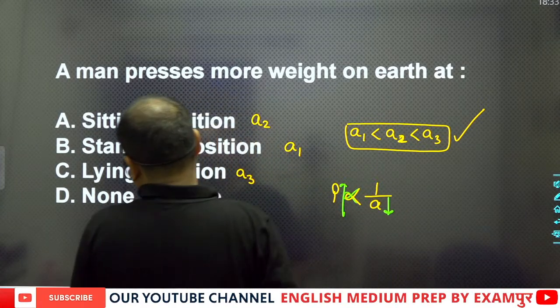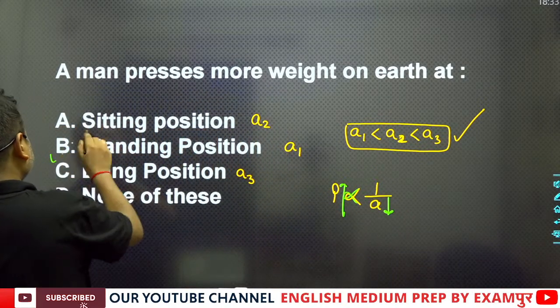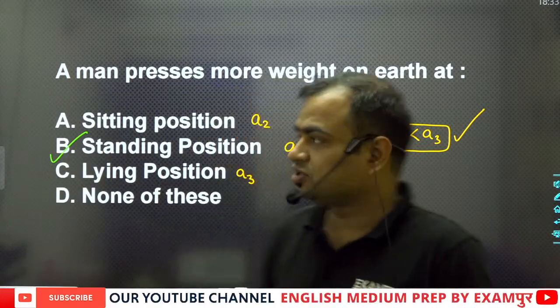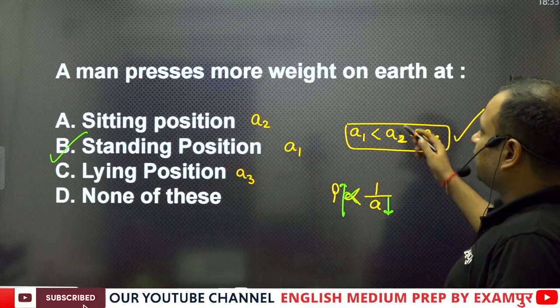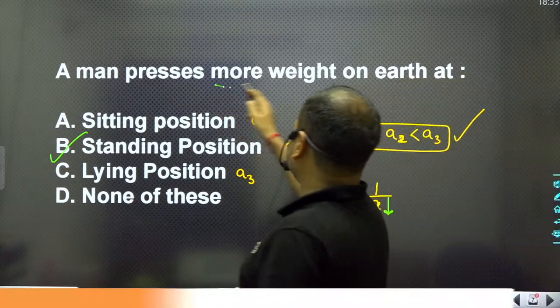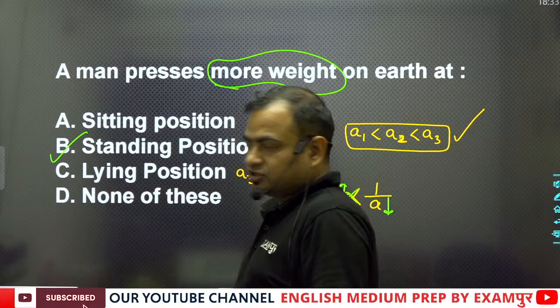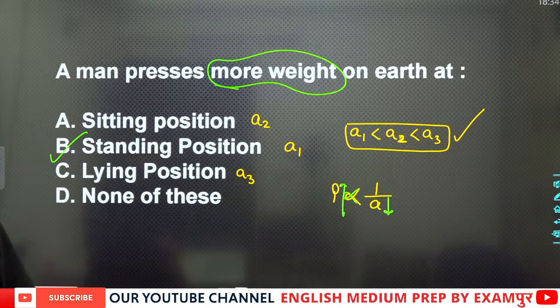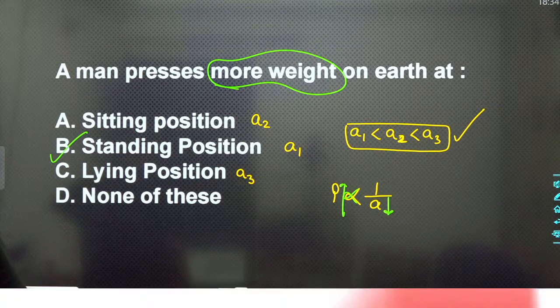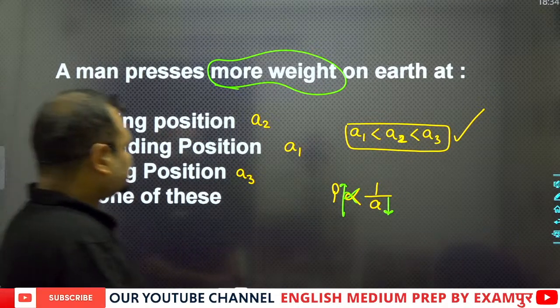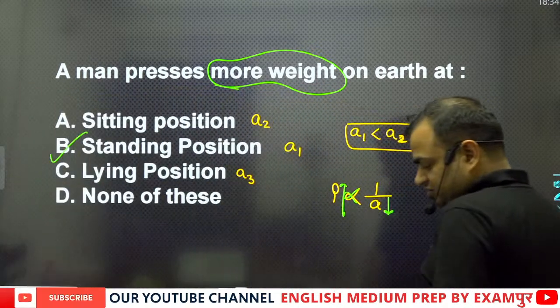So in case of standing position, the pressure will be high. The question is talking about the high pressure, so here the B part will be the correct answer.